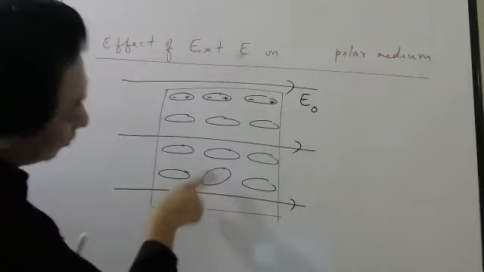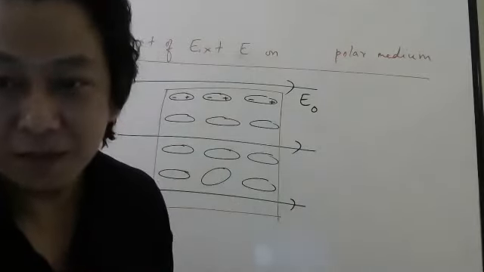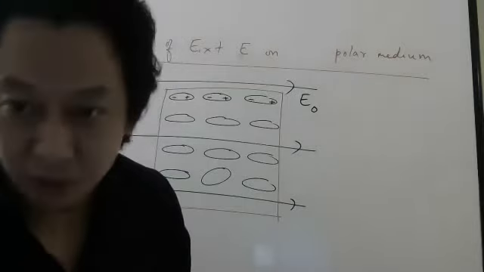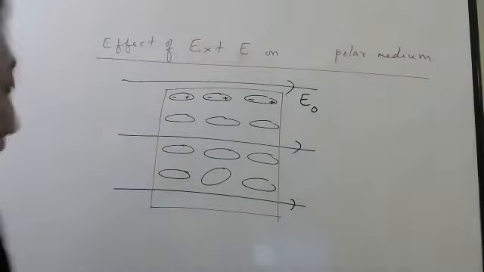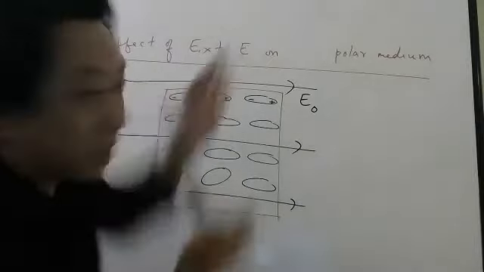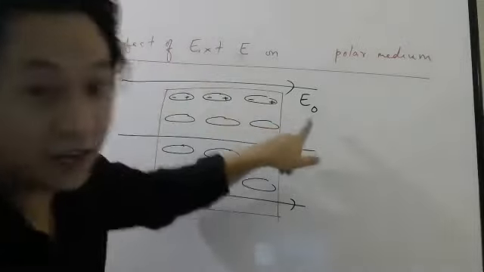Why did I not show this one like this? Few of them. All dipoles will try to come into stable equilibrium. Fantastic, Tanuj, very good. So they will try to turn in the direction of the electric field.